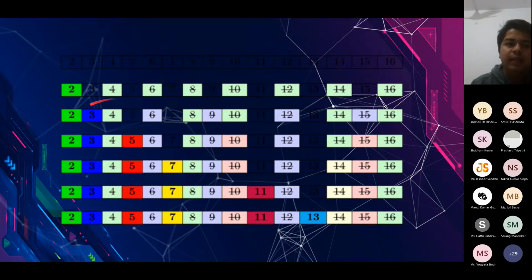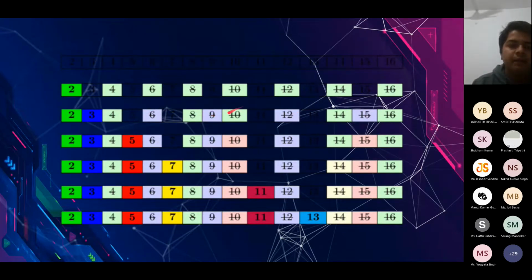Then I come to 3 and I check whether 3 is prime or not. So 3 is prime. It was marked initially as prime and it was not reached by 2. So therefore it's a prime. We do exactly the same thing for 3 also. We go on all its multiples: 3, 6, 9, 12, 15, and like this, and we mark them composite.